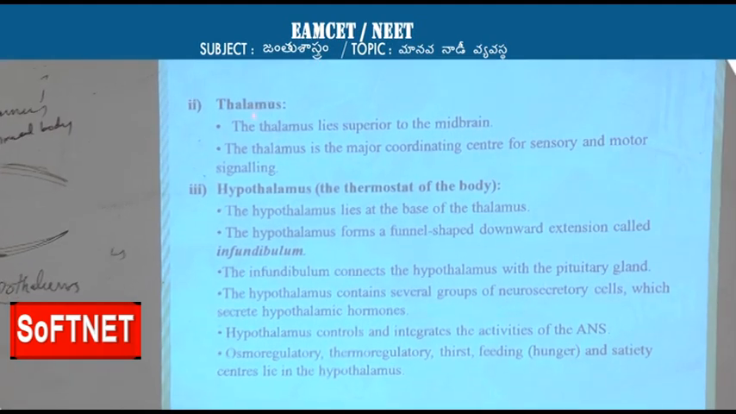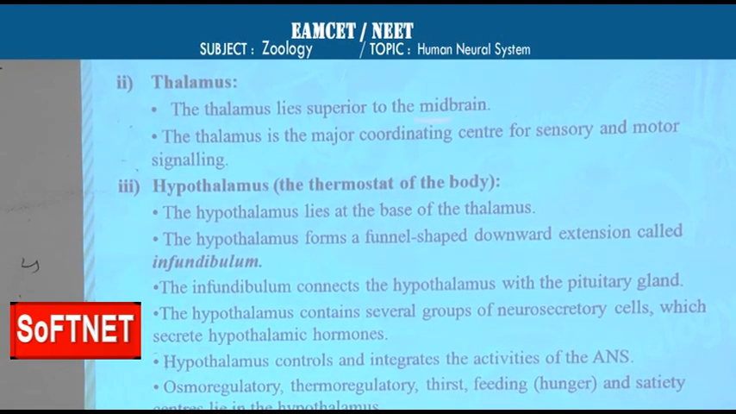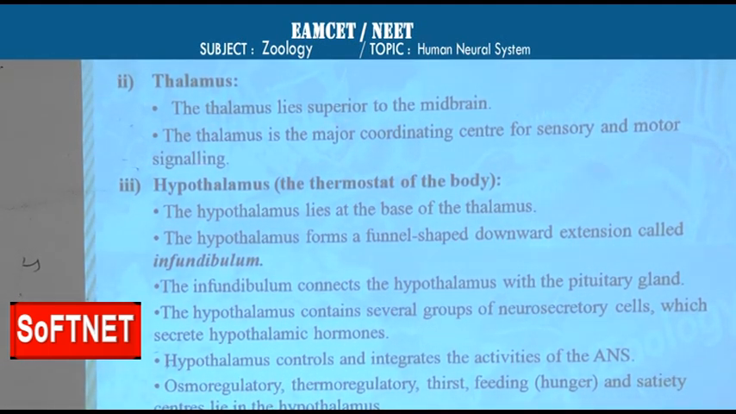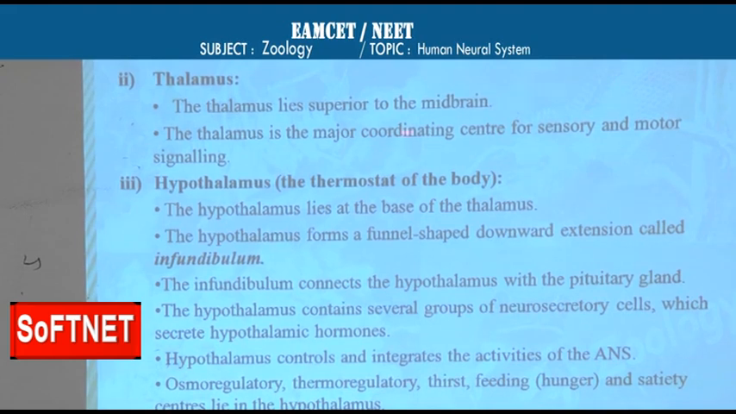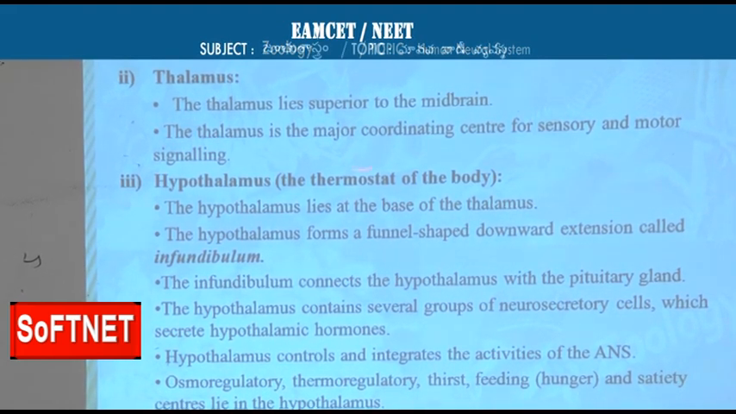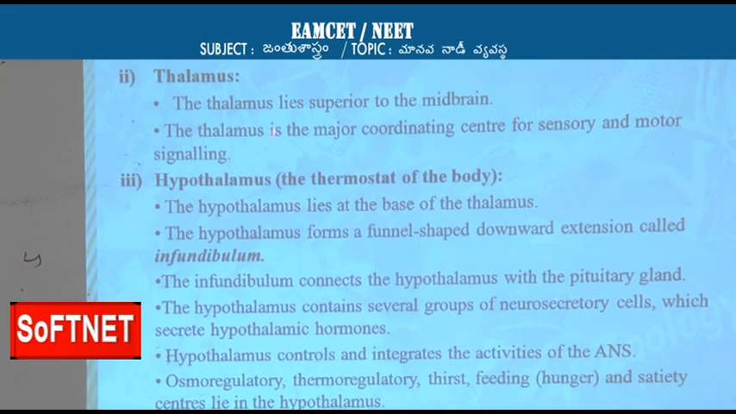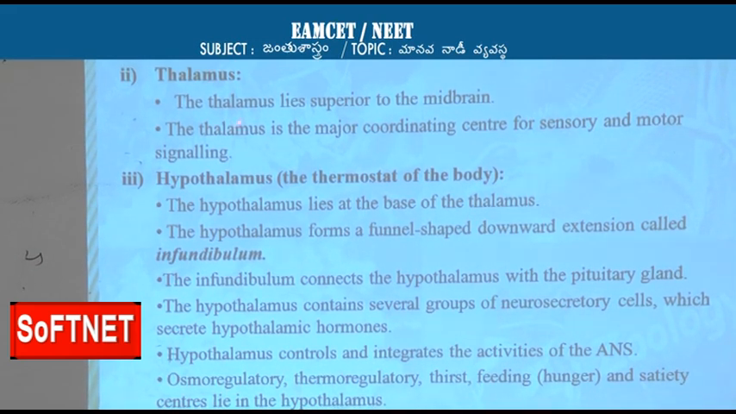And next come to thalamus. The thalamus is present above the midbrain. It lies superior to the midbrain. This thalamus is the major coordinating center for sensory and motor signaling. So sensory and motor functions are both coordinated by the thalamus.